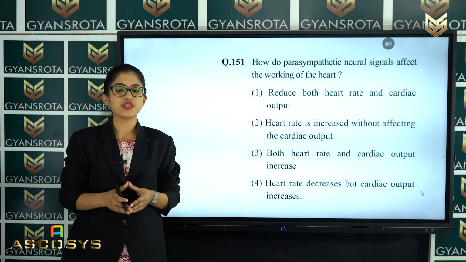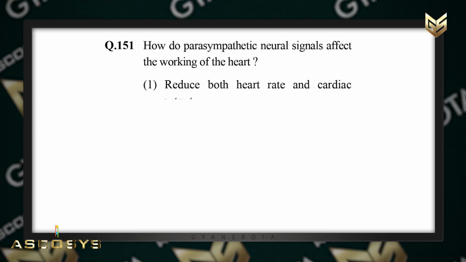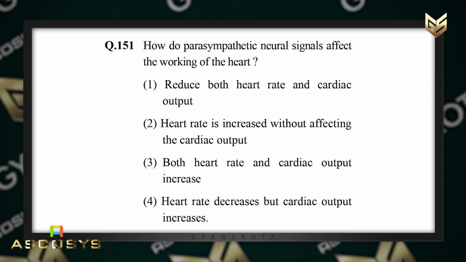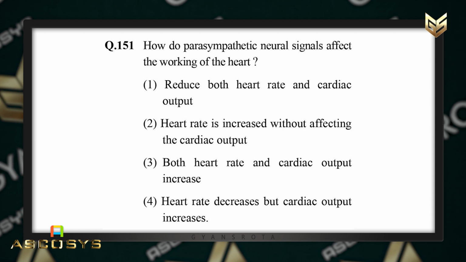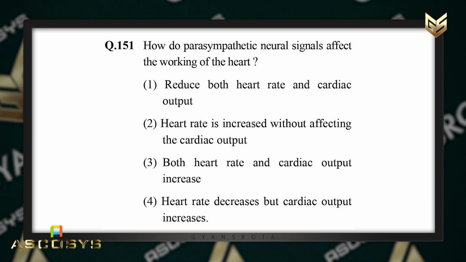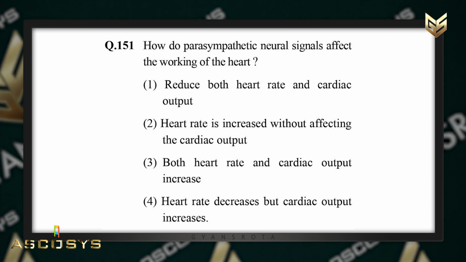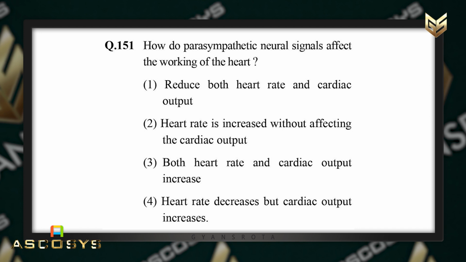Now, the next question is question number 151. How do parasympathetic neural signals affect the working of the heart? 4 options are given. First, it reduces both heart rate and cardiac output. Second, heart rate is increased without affecting the cardiac output. Third, both heart rate and cardiac output increase, and the fourth, heart rate decreases but cardiac output increases.